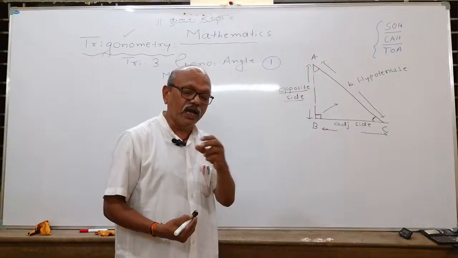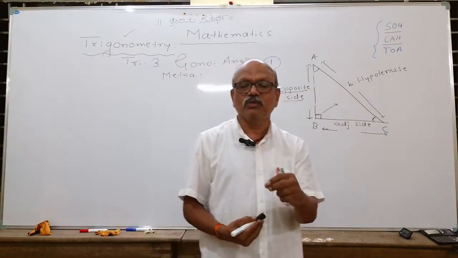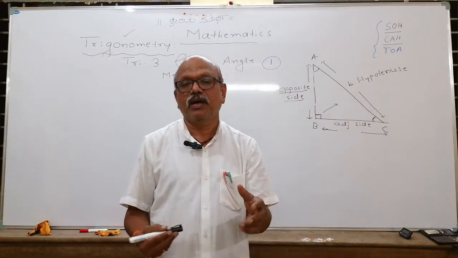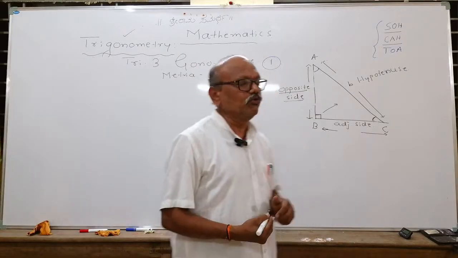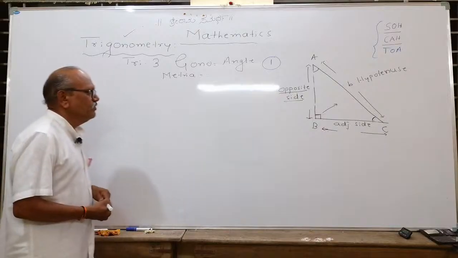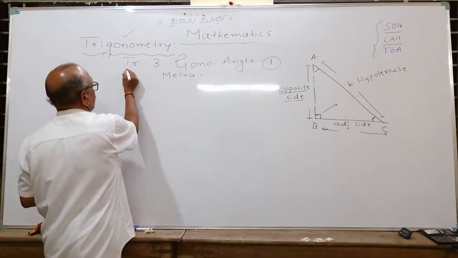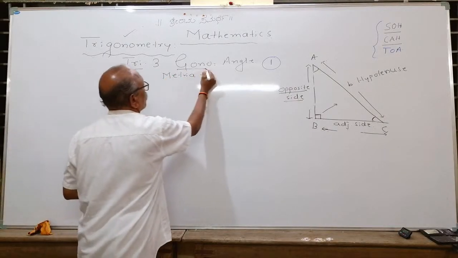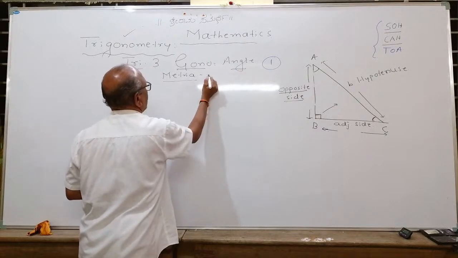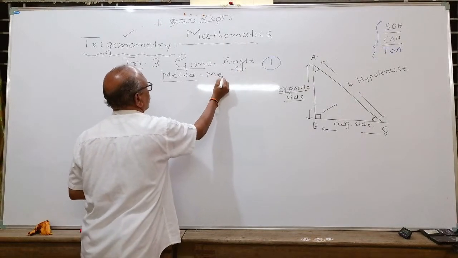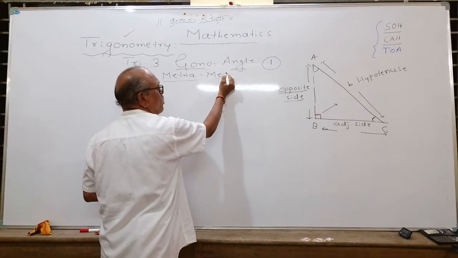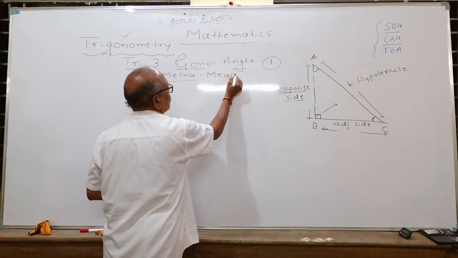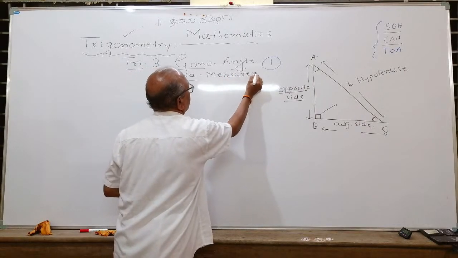Therefore, have a separate classwork book, keep a pen and paper, and have the atmosphere of a classroom. Note down, jot down the important points I am talking about here. The meaning of trigonometry comes from trigonometria. Metria means measurement. Wherever you come across metria, like trigonometry, stoichiometry, coordinate geometry, it means measurement.